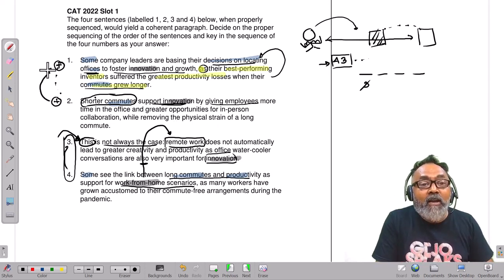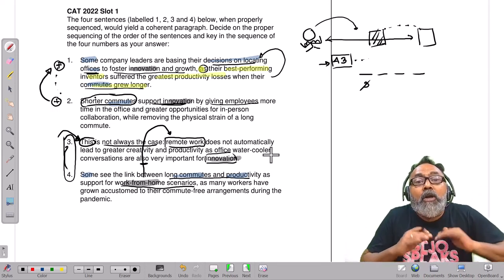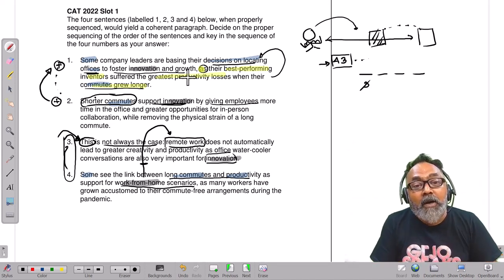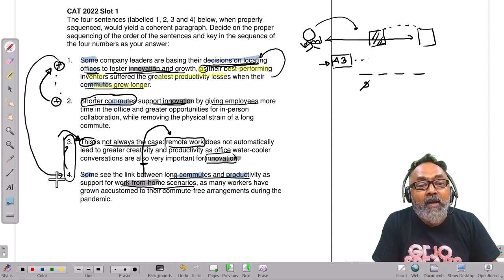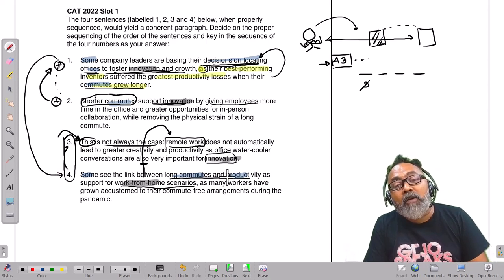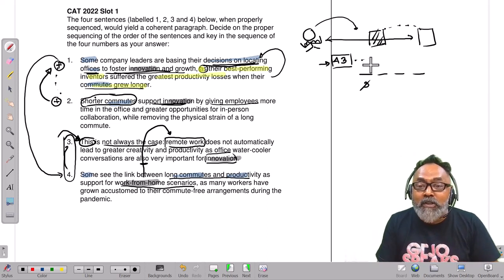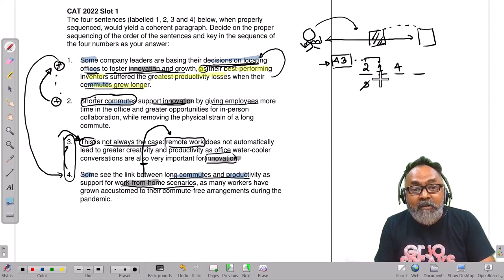So then it says, okay, what are company leaders doing? Narrow: shorter commutes support innovation. Broad: so what is the company doing? They are basing the decision on locating offices to foster innovation and growth. Great. 2-1 makes sense, and then the conversation moves here. But some see the link between long commutes and productivity as support for work from home scenario. They are taking a different take. So 2 is definitely the start, and some company leaders are basing the location in the right manner. But there are others who feel in a different way.